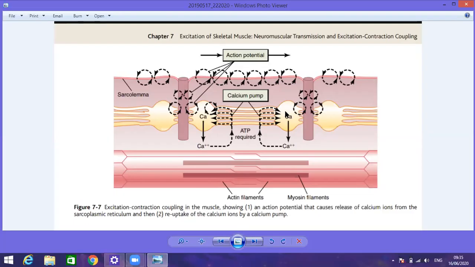And the concentration of the calcium ions inside the skeletal muscle fiber is 10,000 times greater as compared to the sarcoplasm. And also the concentration is 1,000 times greater in the extracellular fluid as compared to the sarcoplasm. When there is opening of the voltage gated calcium channel, that causes the release of the calcium ions from the sarcoplasmic reticulum into the sarcoplasm.